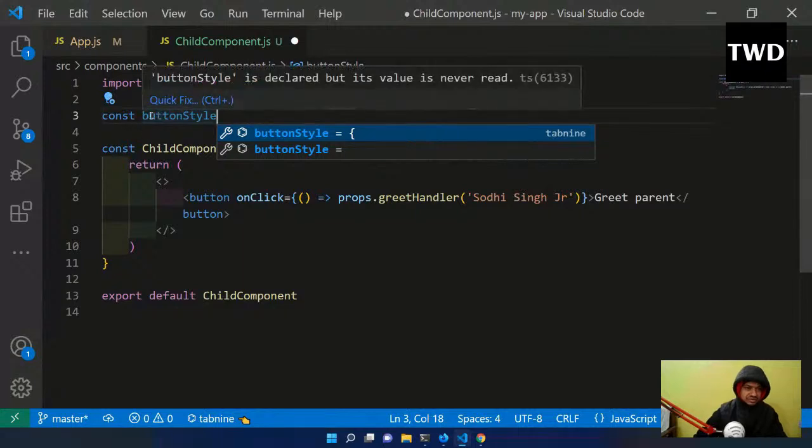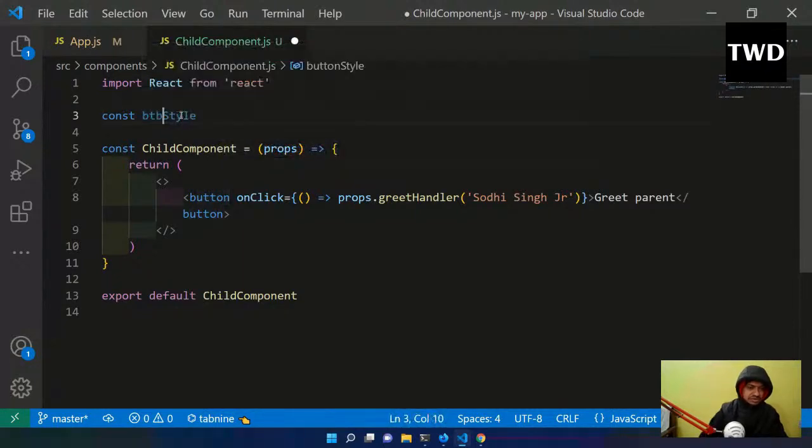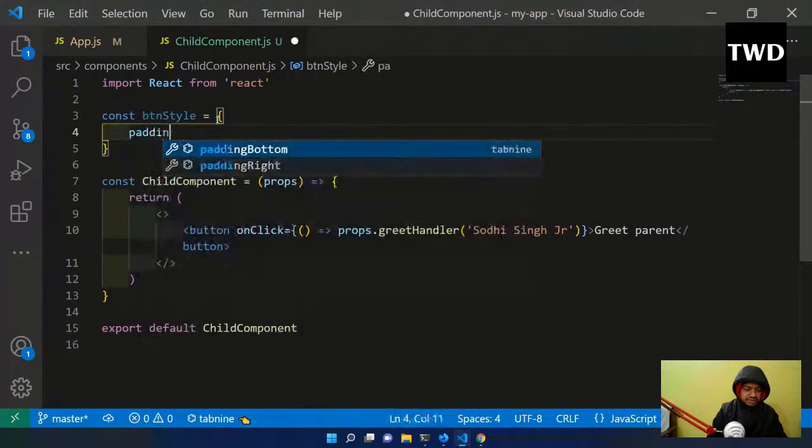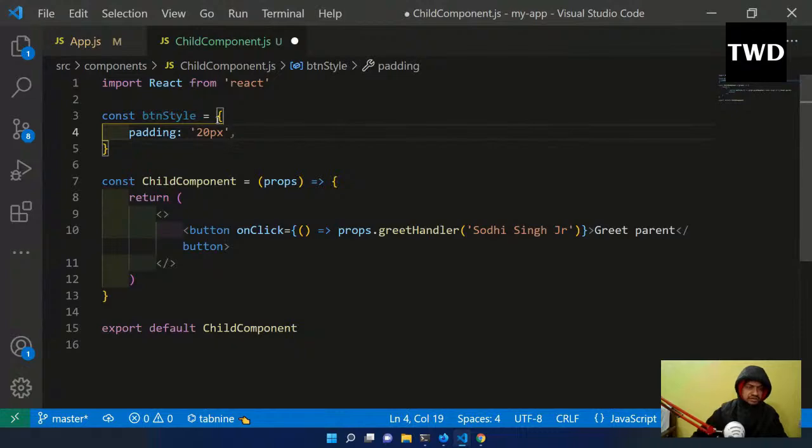Button style is a very big word, so btn style. I'll make btn style equal to an object, and maybe a padding of 20px.